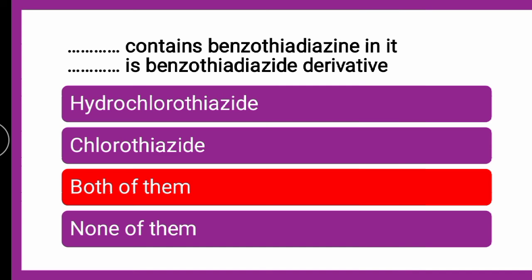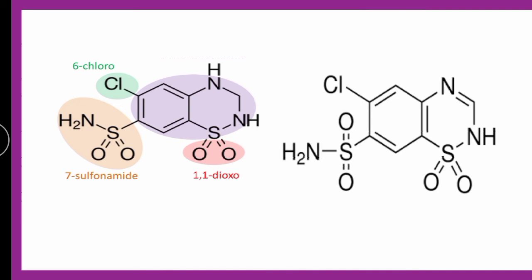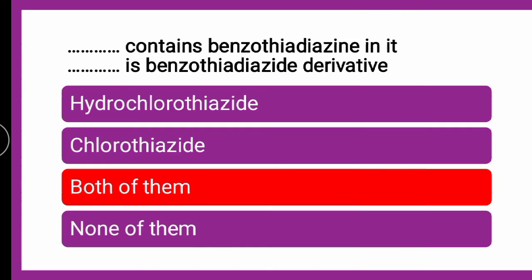Benzothiadiazine, so what is benzothiadiazine? We will look into the structures. So if you see the structure, okay, this is hydrochlorothiazide and this is chlorothiazide. So if you look into the structures, chlorothiazide and hydrochlorothiazide contain benzothiadiazine.